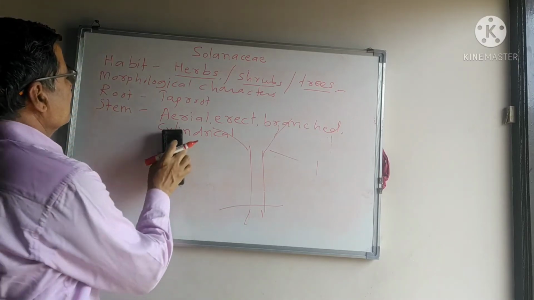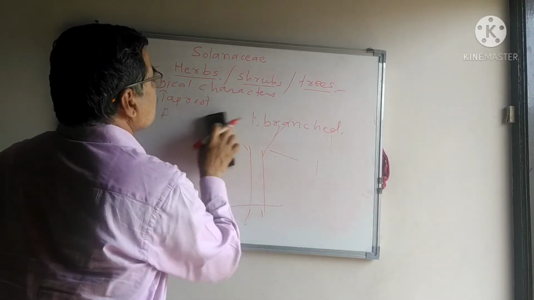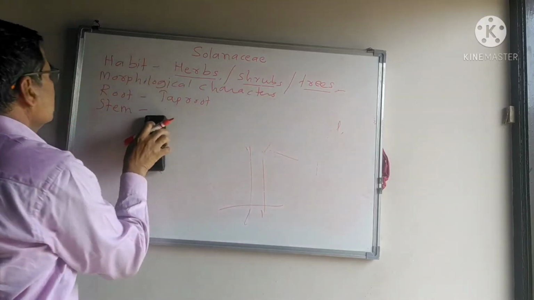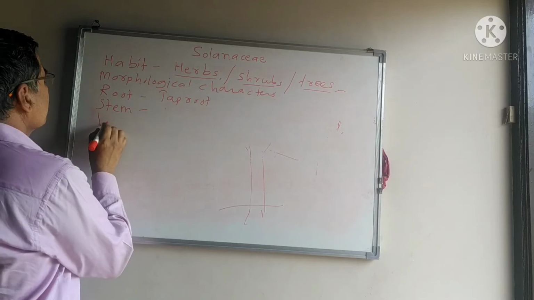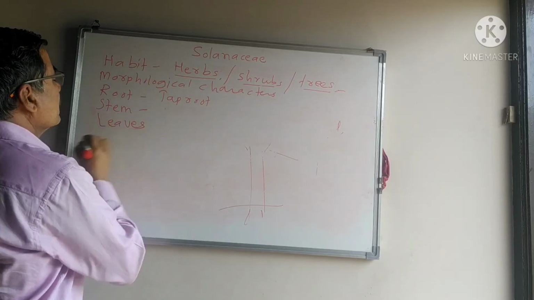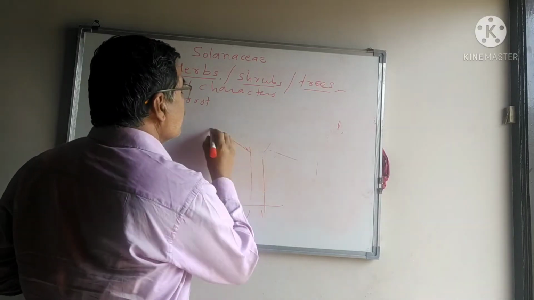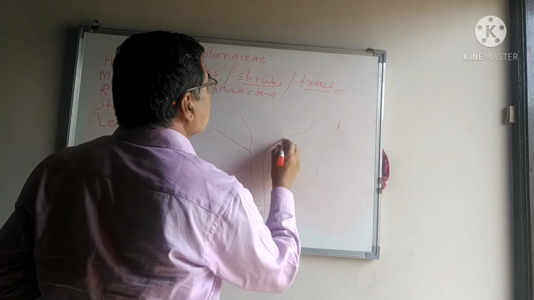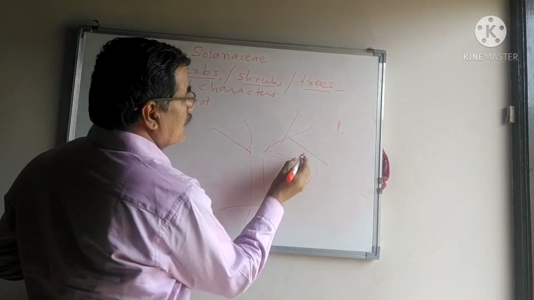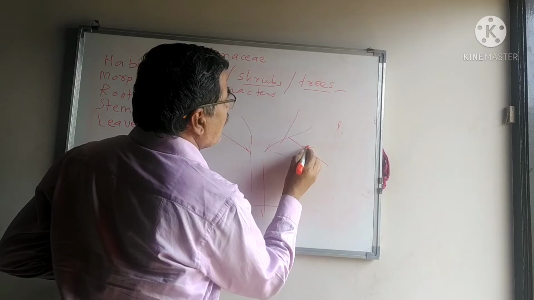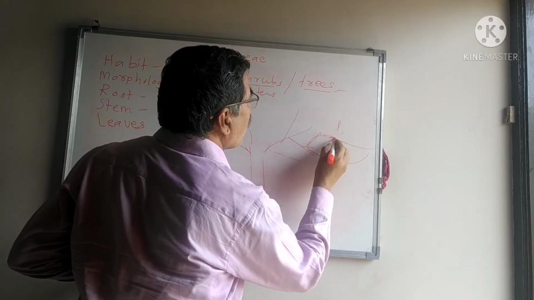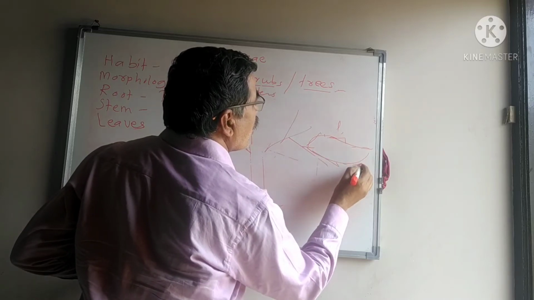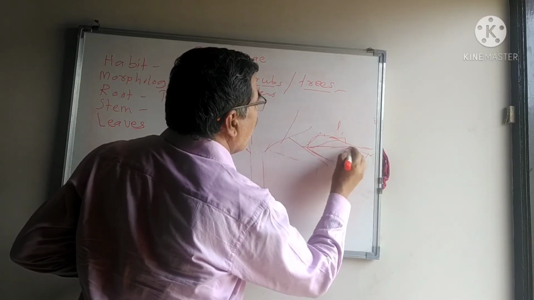Next characters, that is the vegetative characters. That is the leaves. This plant bears the leaves. The leaves are alternate.